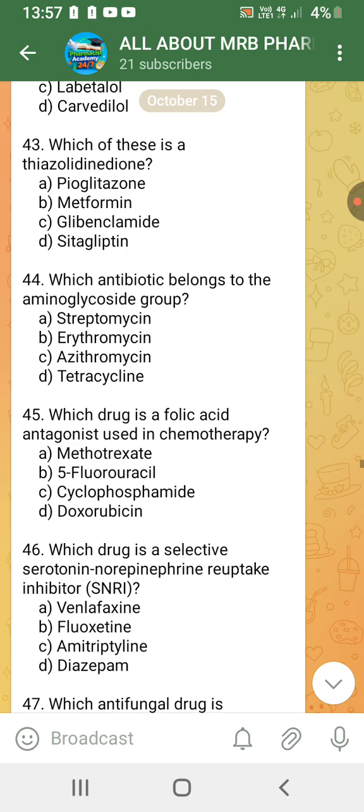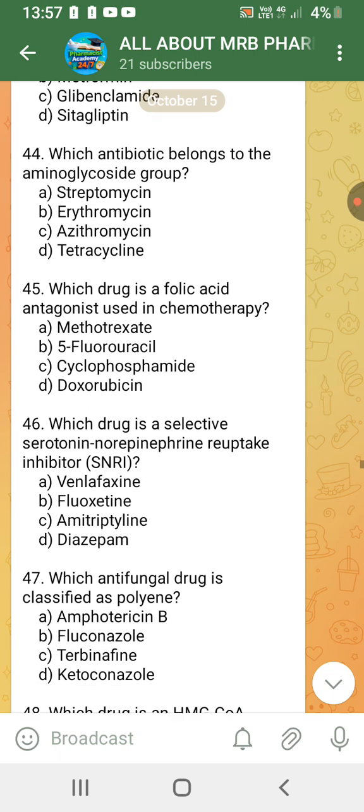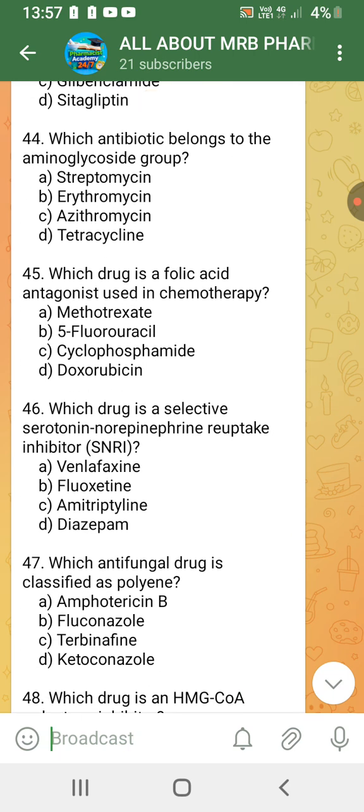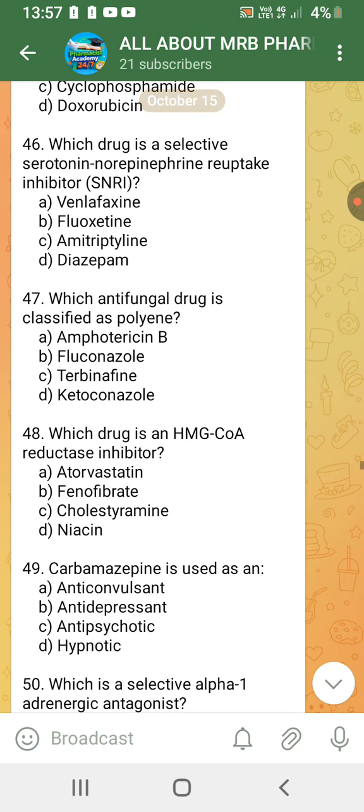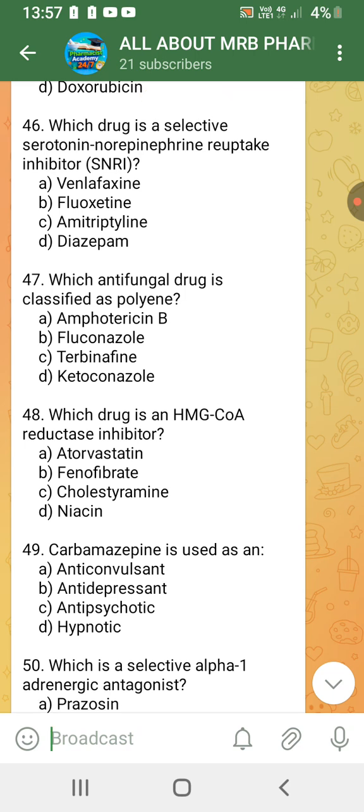Atenolol. Which of the following is a thiazolidinedione? Pioglitazone. Which antibiotic belongs to the aminoglycoside group? Streptomycin. Which drug is a folic acid antagonist used in chemotherapy? Methotrexate. Which drug is a selective serotonin norepinephrine reuptake inhibitor, SNRI? Venlafaxine.